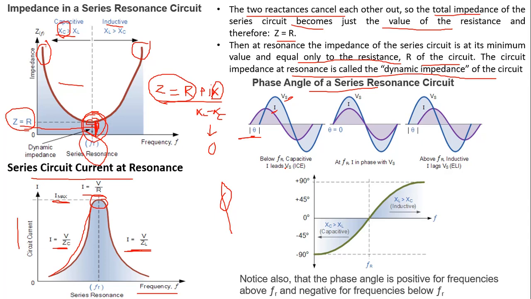So in a capacitor, current leads the voltage. So you can see this waveform. This is the current waveform. This is the voltage waveform. So current leads the voltage by an angle theta. Okay.